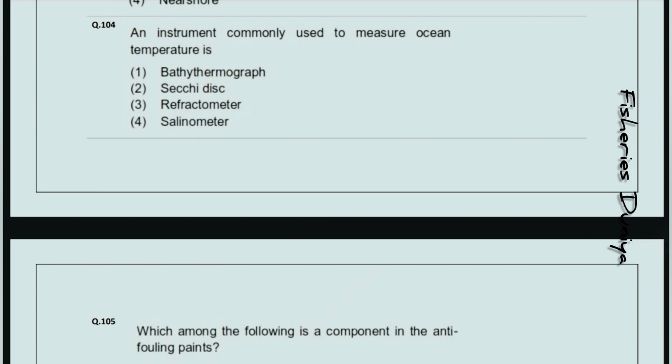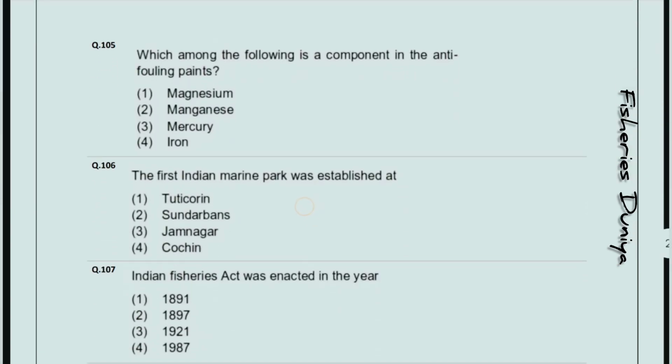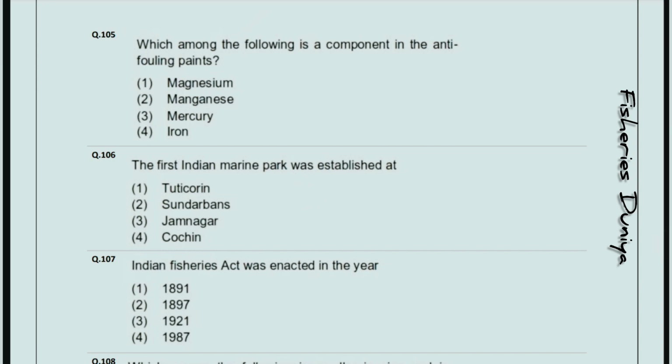Next, an instrument commonly used to measure ocean temperature is? So the correct answer is option number 1, bathythermograph. Next question, which among the following is a component in anti-fouling paints? So the correct answer is option number 3, mercury. The first Indian marine park was established at? So the correct answer is option number 3, Jamnagar.